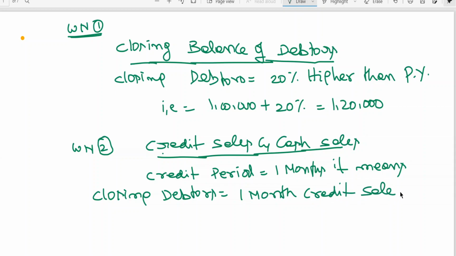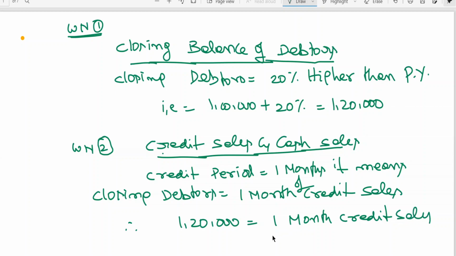I repeat once again: credit period is equal to 1 month. It means closing debtors is equal to 1 month of credit sales. So therefore, 1,20,000 is equal to 1 month credit sales. For 12 months credit sales, what will be the amount? I think it is clear to you.